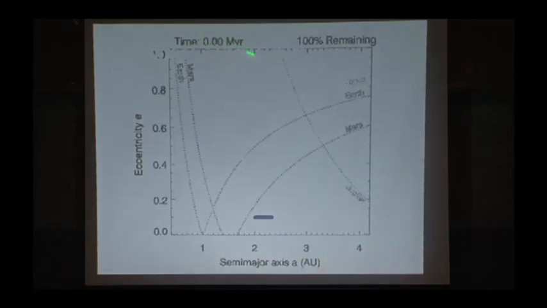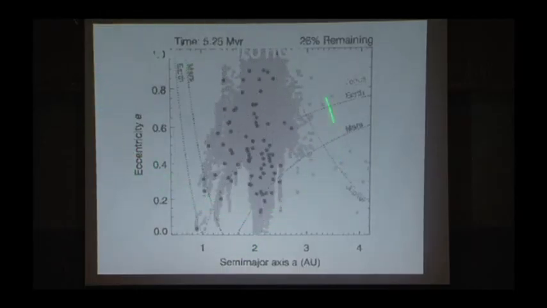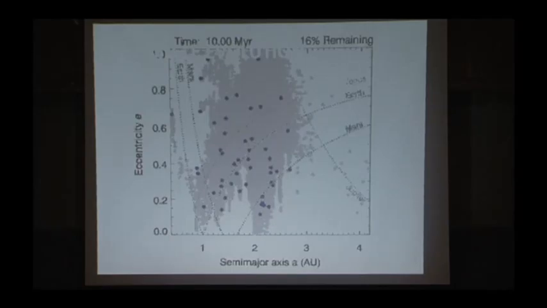This is time in millions of years, and this tells how many of these asteroids that start off here are remaining. Okay, how many are left? How many have not hit the sun? How many have not hit one of the planets or been entirely thrown out of the solar system? So as we see, in just 1 million years, these objects change from just being here to having their orbits distributed all over this figure. And you can see that after just 8 million years, we've lost 80% of the asteroids. 80% of the asteroids we started off with hit the sun, hit a planet, or were entirely ejected from the solar system. And after 10 million years, it's almost 85% of the asteroids are gone.